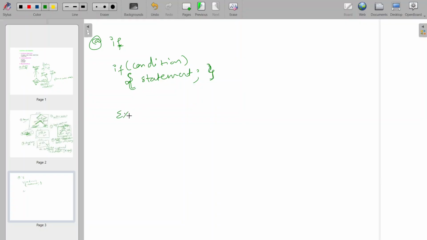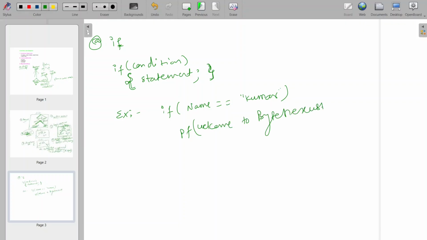For example, if name is equal to, let's take Kumar, then we can print welcome to Byte Nexus Tech. So this is one condition using if.